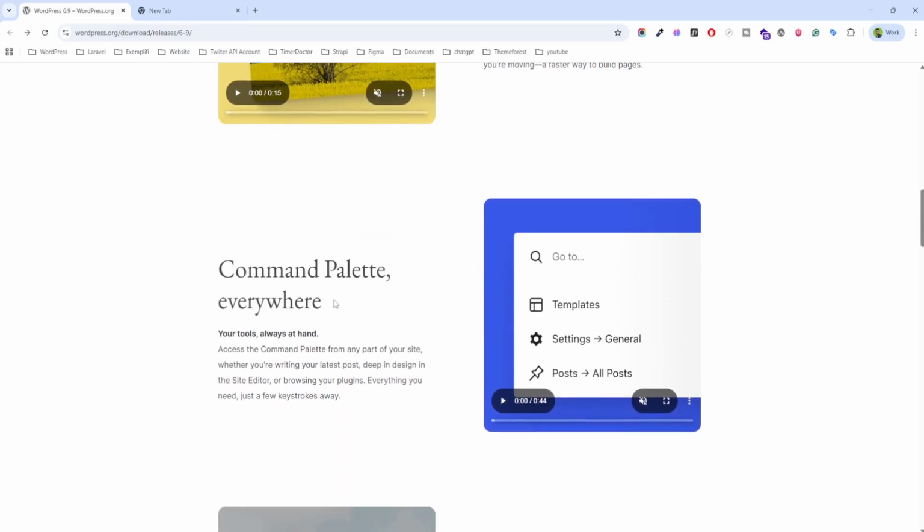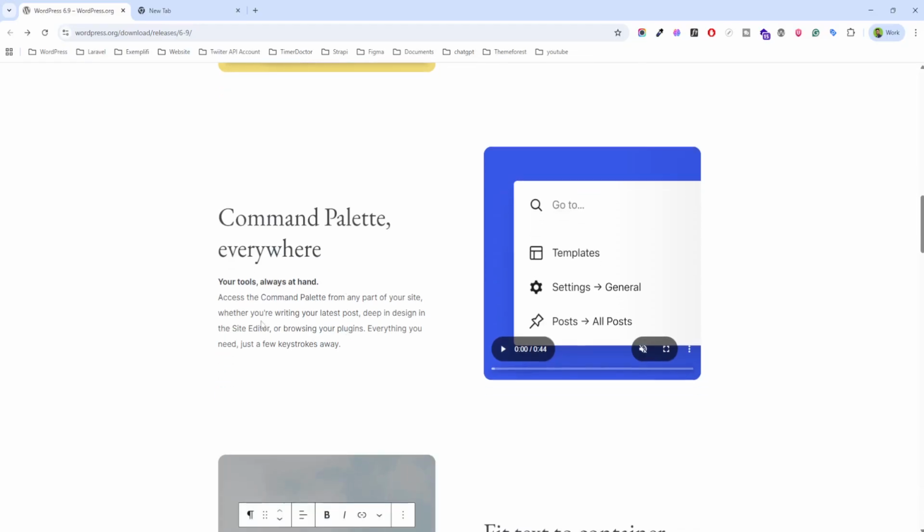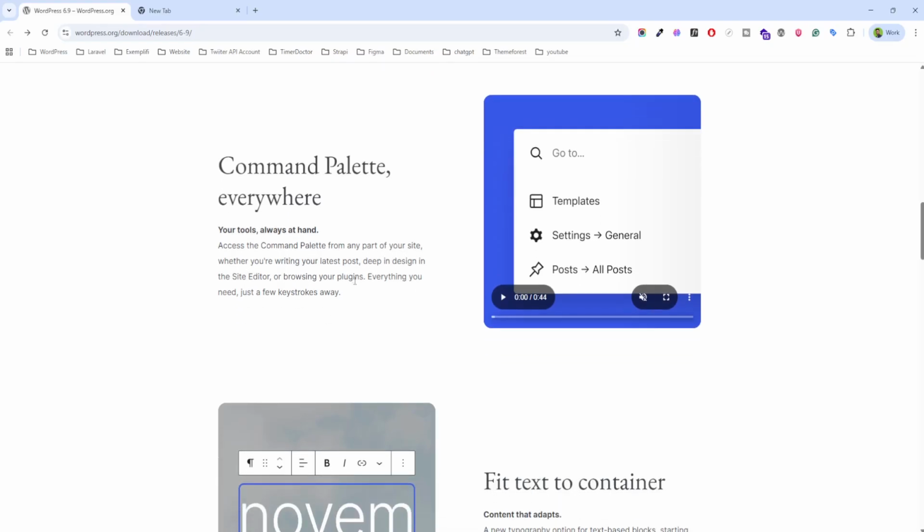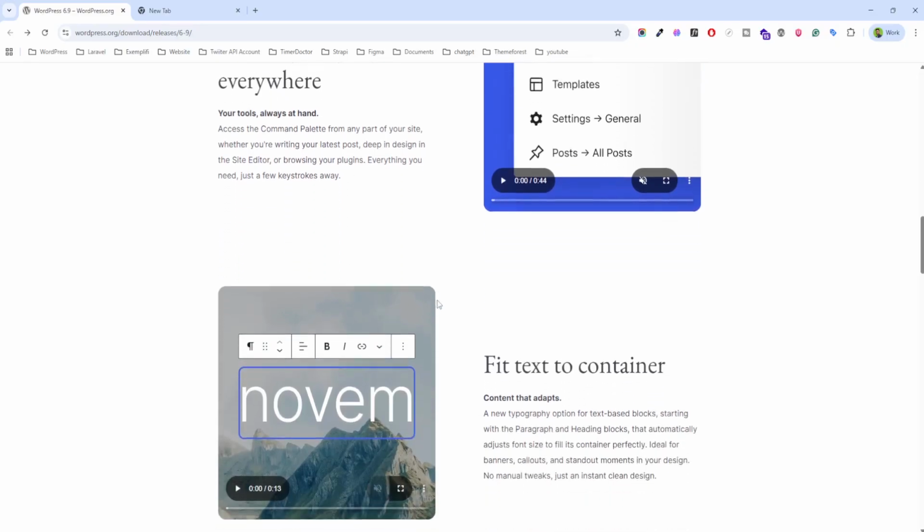Second thing is the command palette everywhere, so you have tools always at hand. Access the command palette from any part of your site, whether you are writing your latest post, deep in design in the site editor, or browsing your plugins. Everything is just a few keystrokes away.